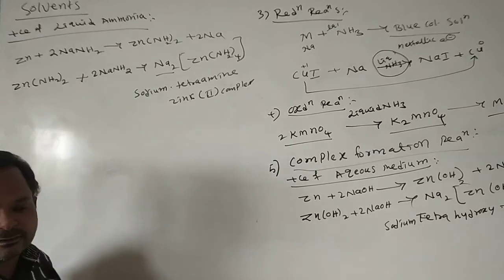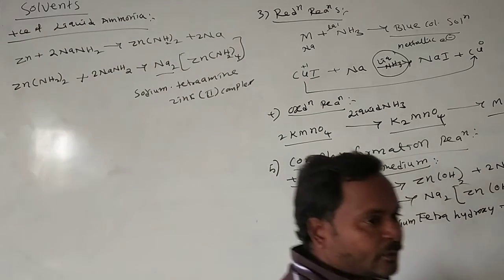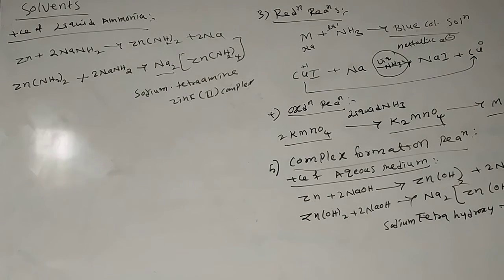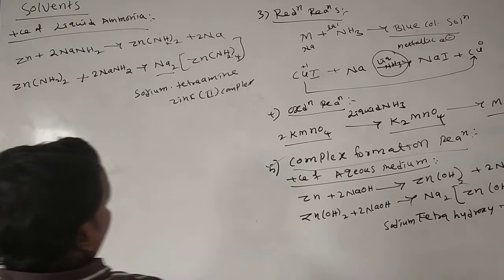See, the complexes are similar, but here where water is there we get hydroxy complexes, and if the NH2 group is there, an amine complex is formed. This is about the complex formation reactions.